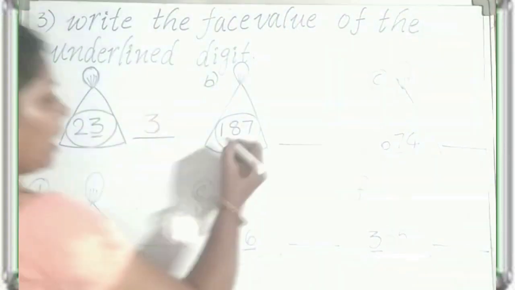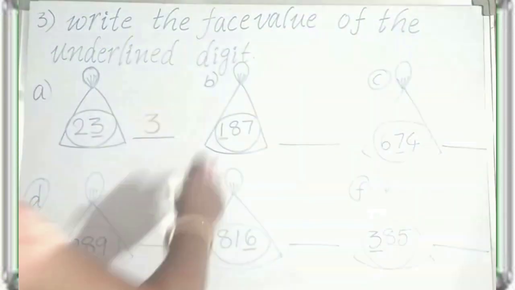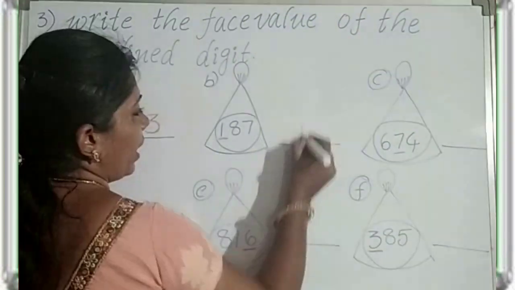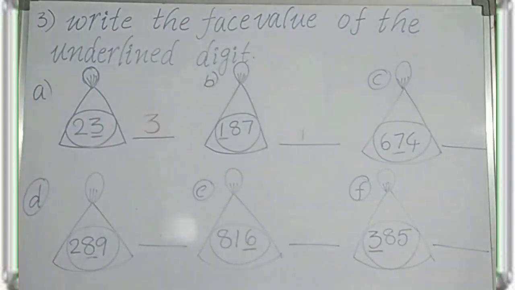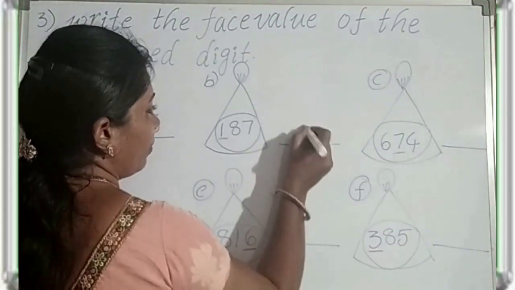Next, coming to B1. 187. So the underlined digit is 1. The face value of 1 is 1 only. The face value of a digit always remains the same.